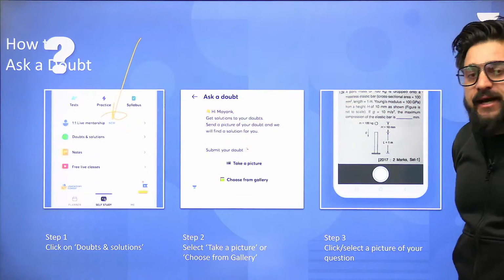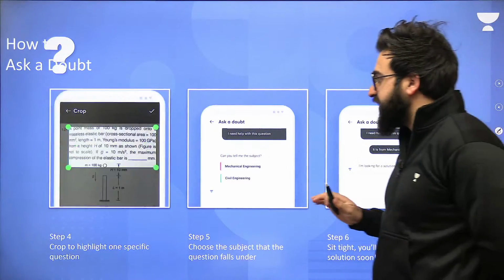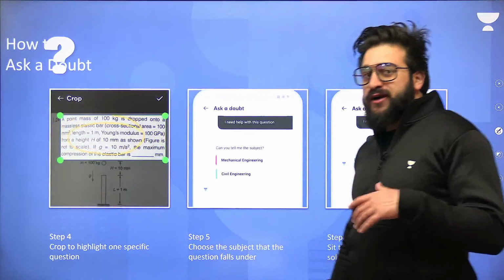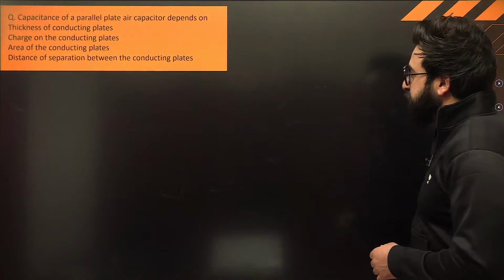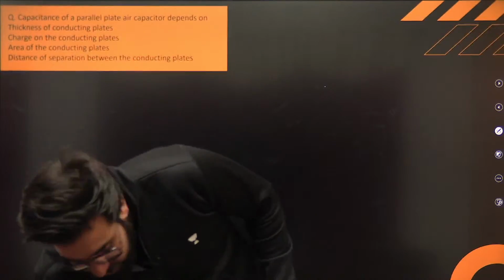You need to click a picture and post it on Unacademy. Make sure the doubt is not blurred. It should be very clear. And crop that particular image. It's not like you'll send 5 or 10 doubts in just one single picture. These are the do's and don'ts that you need to keep in mind while you go for doubts and solutions. Now let's go with this.